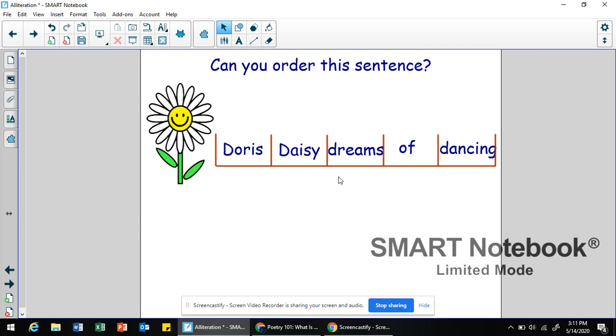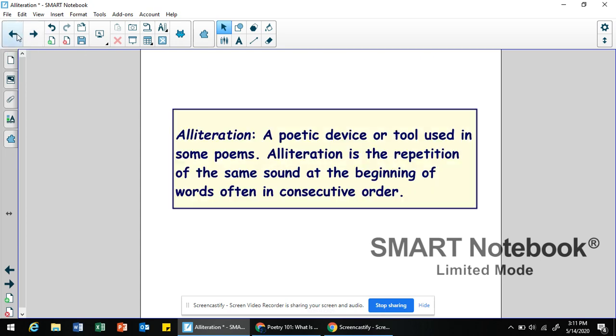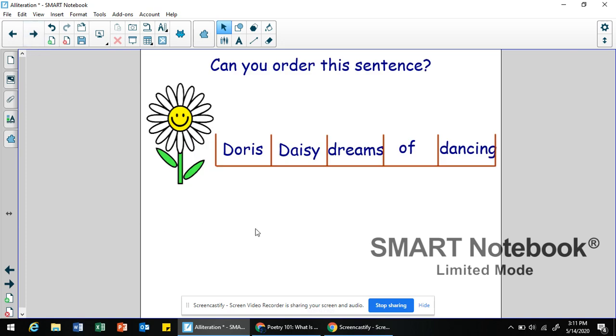How can you tell? Well, let's look back at what the definition said. It said alliteration is the repetition of the same sound at the beginning of words, often in consecutive order. So that therefore, we should see that there are consecutive words that begin with the same sound. What sound do you notice in most of these words?